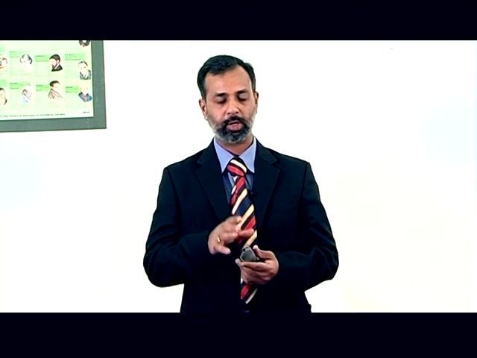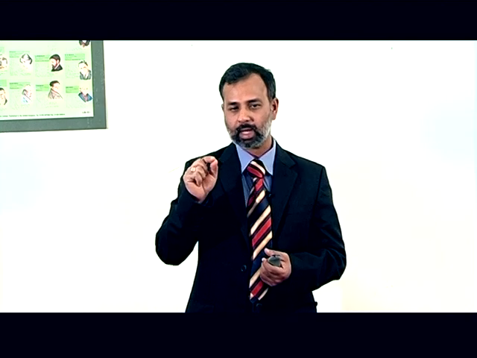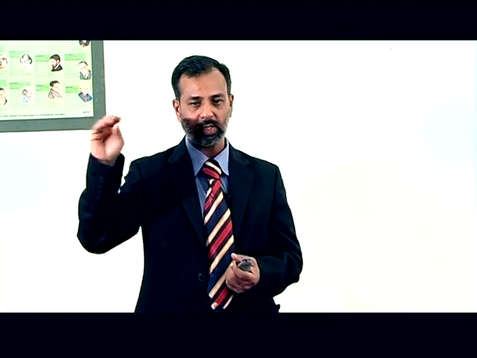The second one, communication of an acceptance is complete as against the proposer when it is put into the course of transmission to him. Suppose we are sending communication through post. Whenever the acceptor prepares a letter and inserts that letter into the letter box, in that case, we can say that communication is completed, because it is the responsibility of the postal department to deliver that letter to the right person.